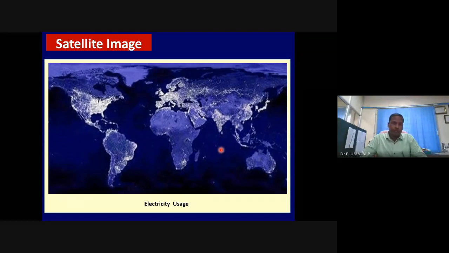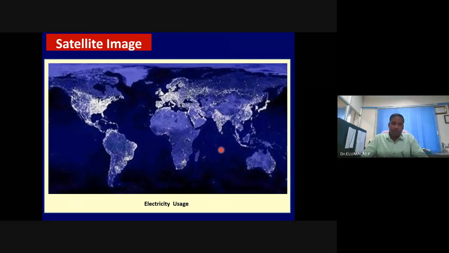There are different versions of such satellite images in Google or open literature. So much electricity is being consumed, with a little in excess of 10% of the population diffused throughout the globe.